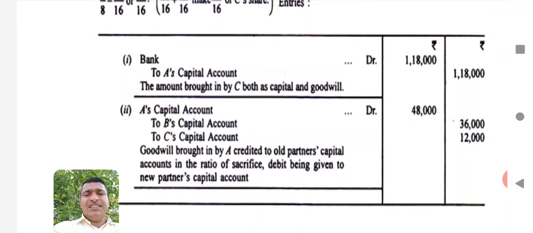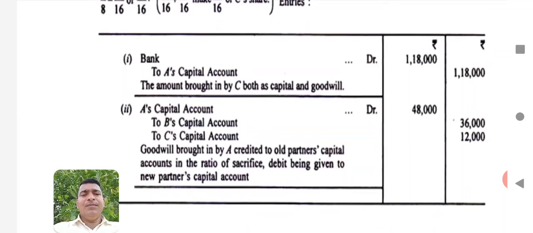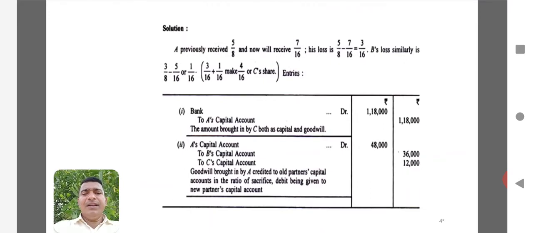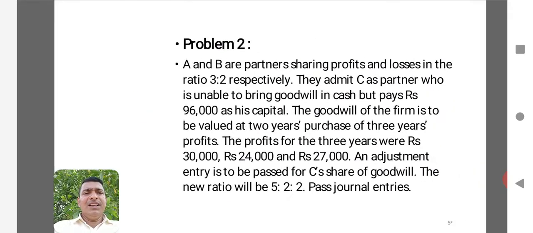So in the first instance, a new partner brought the goodwill and capital together. So cash or bank account debtor to new partner's capital account. In the second entry, the new partner's capital account debtor to old partner's capital account. In the sense, whatever goodwill he brought in should be distributed among the old partners in their sacrifice ratio. Sacrifice ratio should be used for the purpose of distribution of goodwill among the old partners. This is about the journal entries for recording goodwill brought in by the new partner.